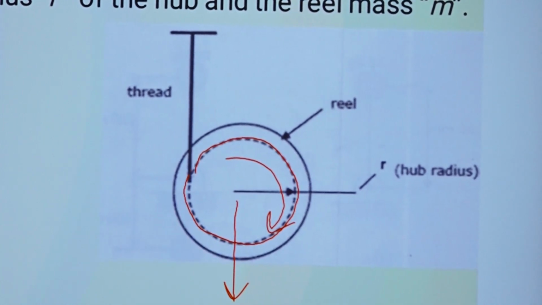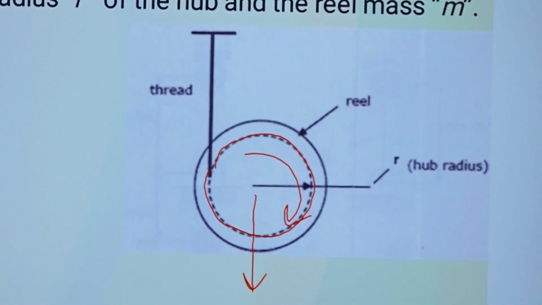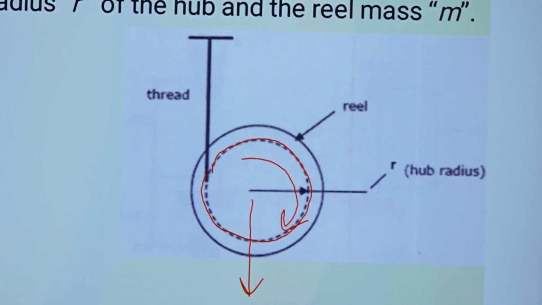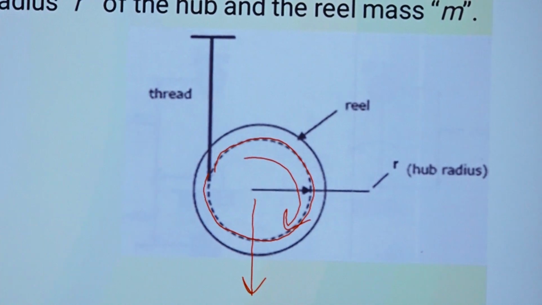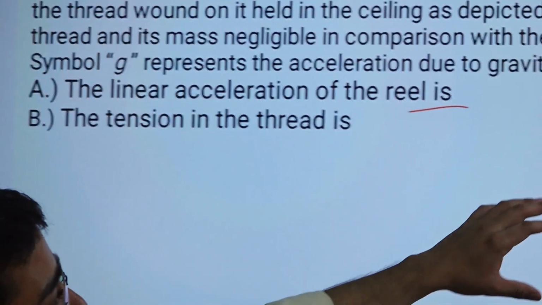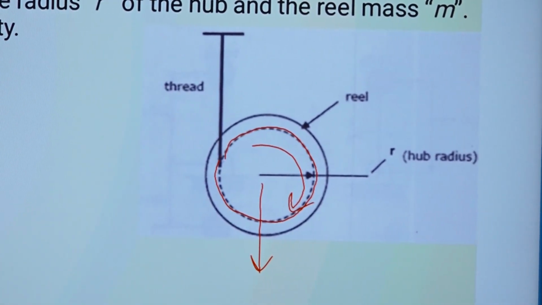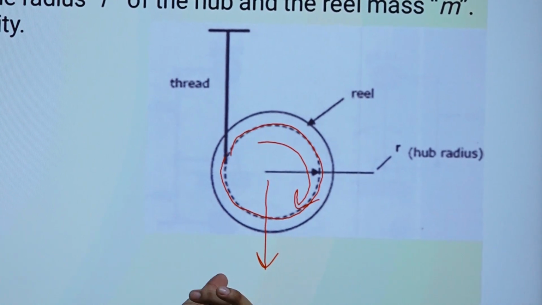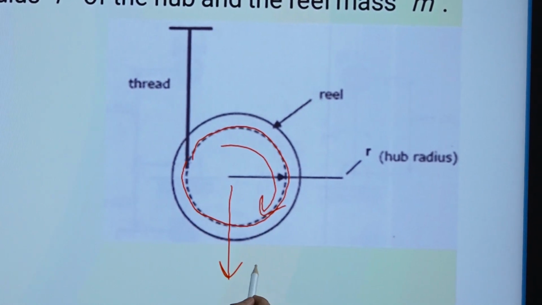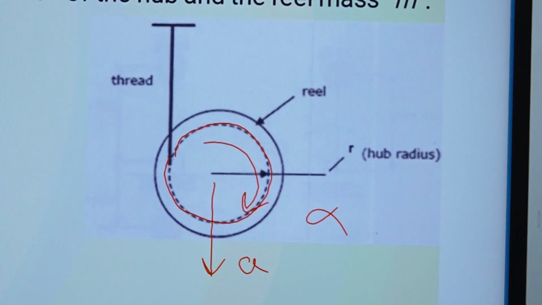Consider the thickness of the thread and its mass negligible in comparison with the radius r of the hub and reel mass m. Symbol g represents the acceleration due to gravity. First they are asking for the linear acceleration of the reel. As you can see, this whole mass is moving down under the force of gravity. So what is happening here? This is a dynamic system. This mass should have some acceleration and some angular acceleration.